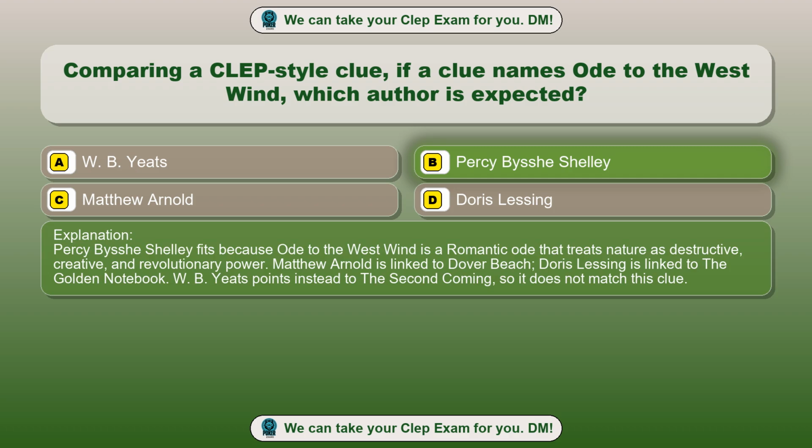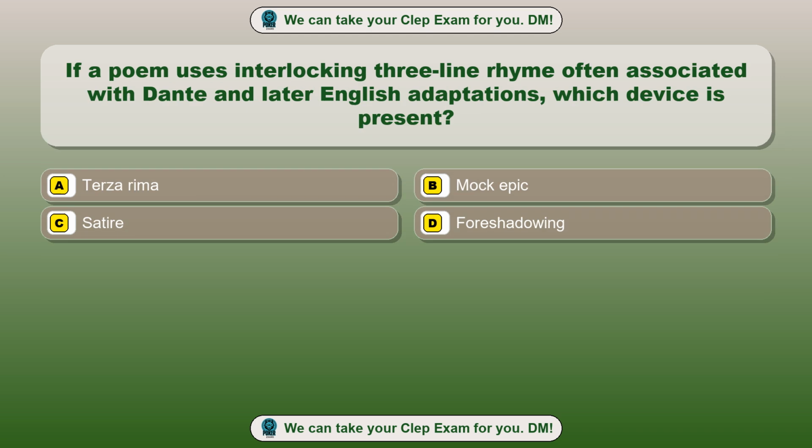Percy Bysshe Shelley fits because Ode to the West Wind is a romantic ode that treats nature as destructive, creative, and revolutionary power. Matthew Arnold is linked to Dover Beach, Doris Lessing is linked to the Golden Notebook. W. B. Yeats points instead to the Second Coming, so it does not match this clue. Question 71. If a poem uses interlocking three-line rhyme often associated with Dante and later English adaptations, which device is present? Option A, terza rima.